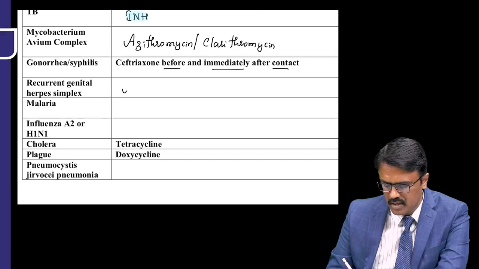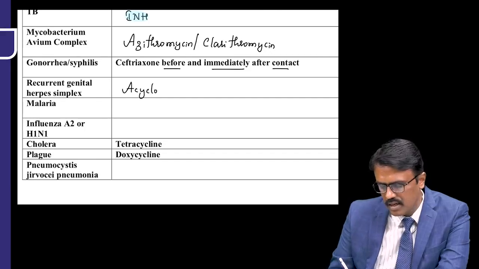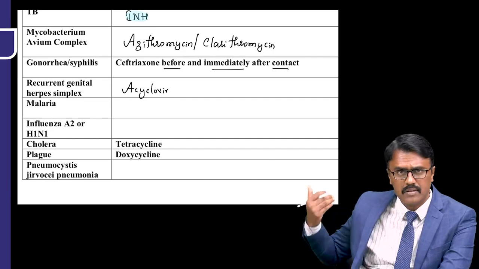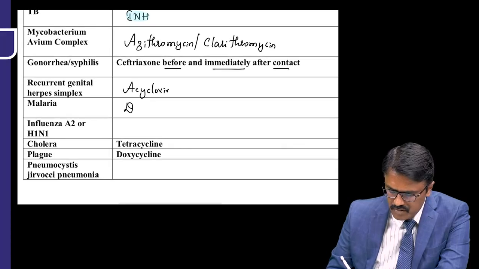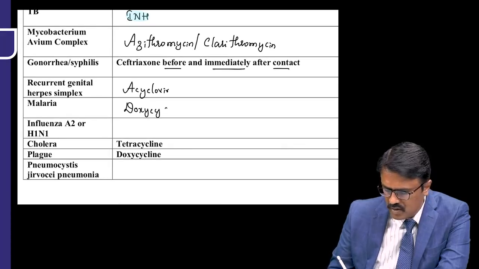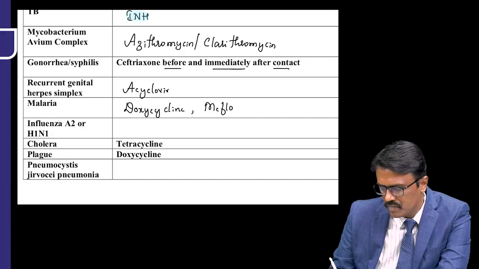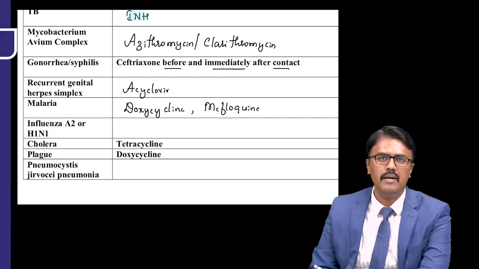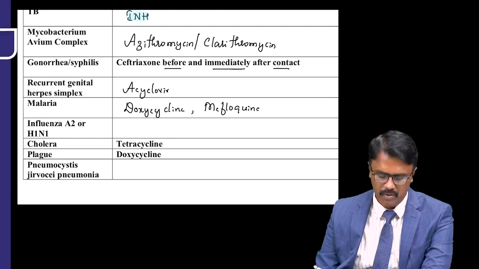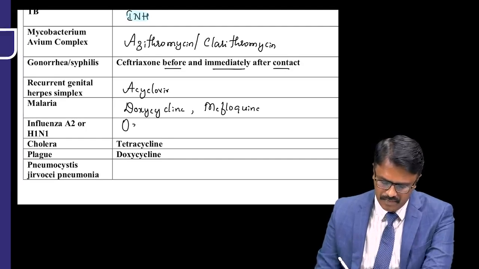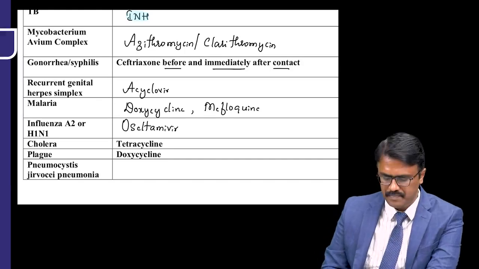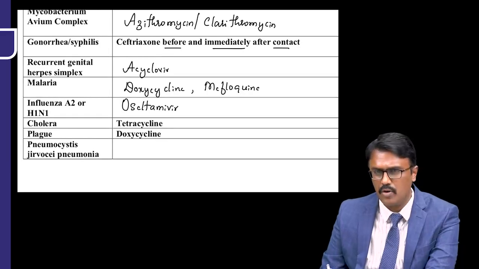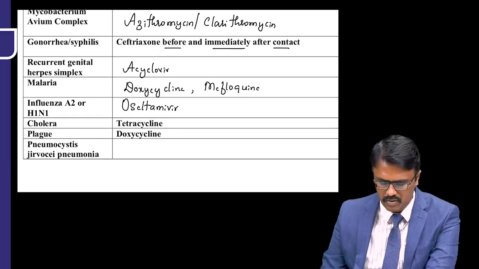Recurrent herpes. Sir, why are you telling a virus here? So that the revision becomes easier. Every point is on one slide. Malaria, commonly used drugs are doxycycline, mefloquine. Malaria, doxycycline and mefloquine. Influenza, oseltamivir. Cholera, it is tetracycline. Plague, doxycycline. Now we don't have this, so don't worry.